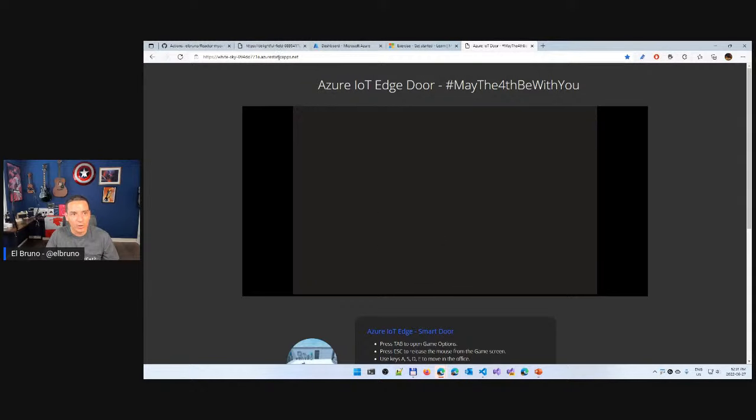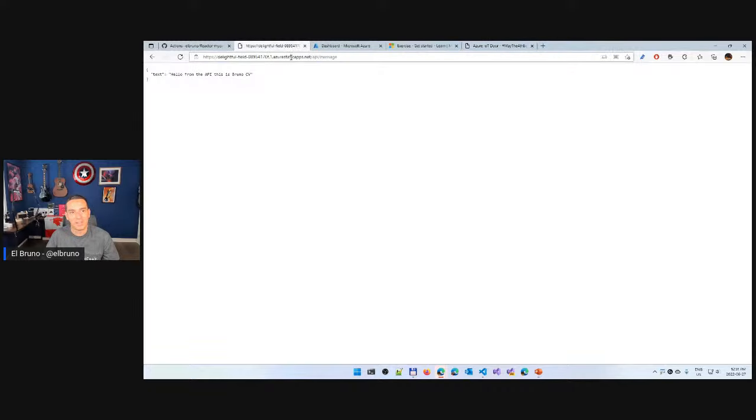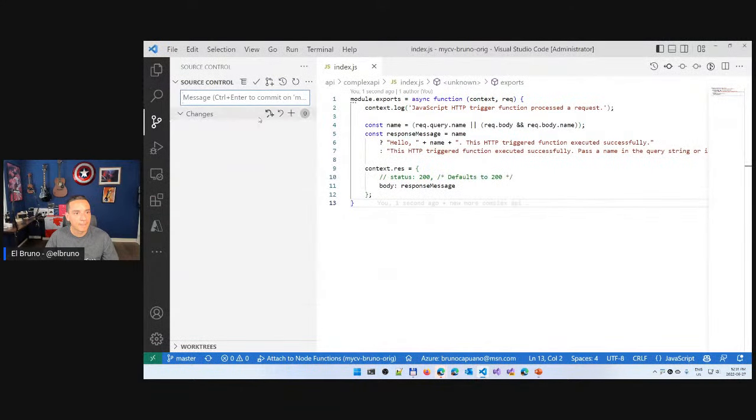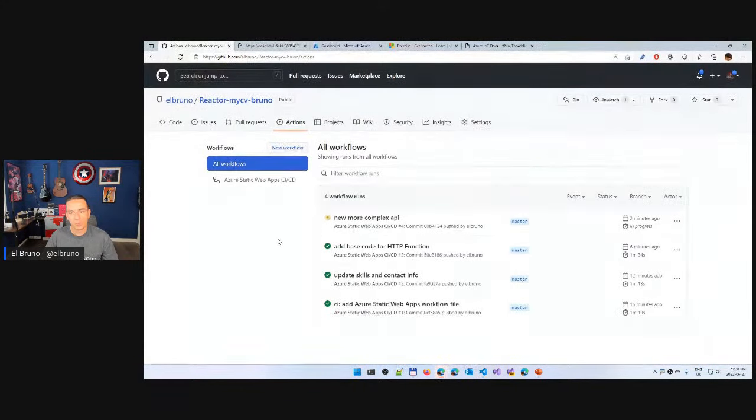So somehow it's not loading my app here. This is what's happening in the demo mode. Let's see if the action was complete. Oh no, it's not going to be complete. I didn't see the changes. No, it's still working. Yes, sorry. Still working.